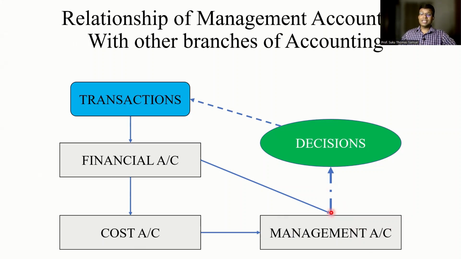Once these decisions are taken, the decisions are implemented. Once the decisions get implemented, it gets translated into transactions. So once transactions take place, again, the process of financial accountant, cost accountant, management accountant would come into picture. So this is the relationship between the three branches of accounting, and this flow chart helps us to understand the directions with which the information would be flowing within an organization.